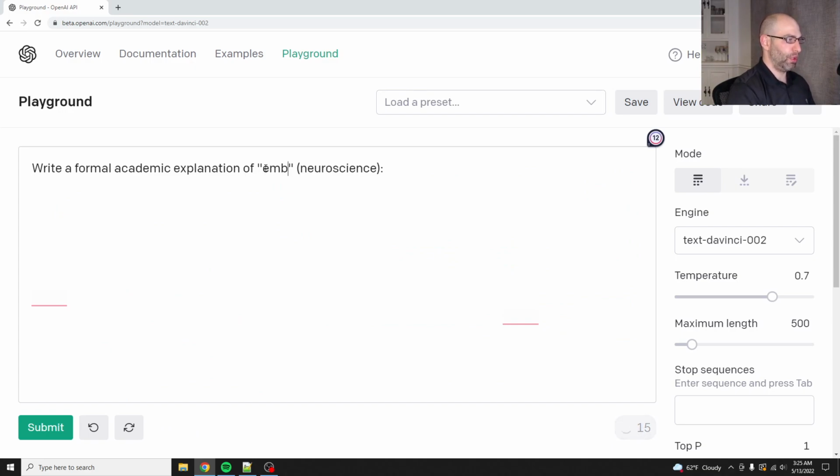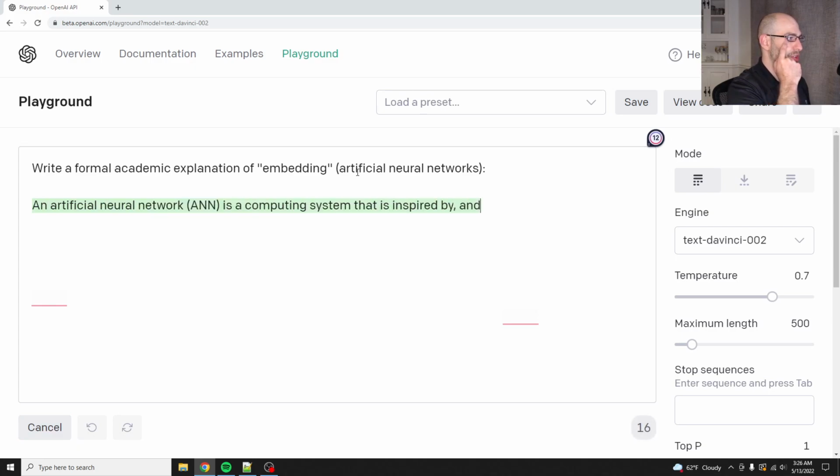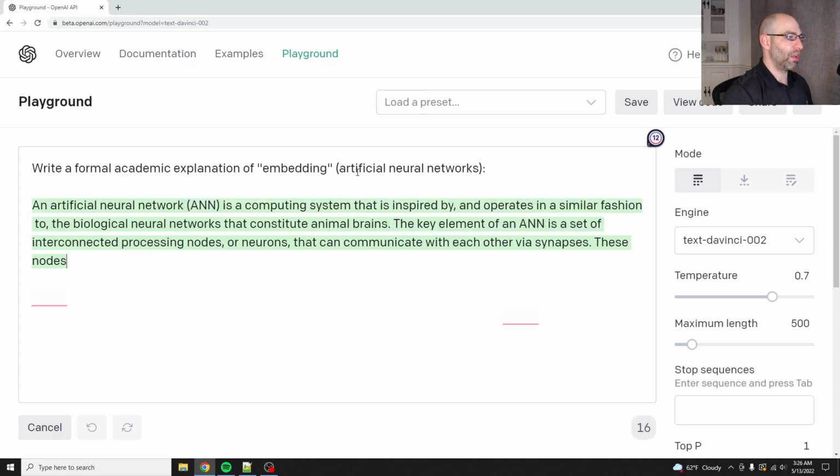Let's do embedding, and this is going to be artificial neural networks. So let's see if it can give us a good definition. Yeah, this is just going to give us a definition of artificial neural networks. Okay, so I'm going to have to improvise here.